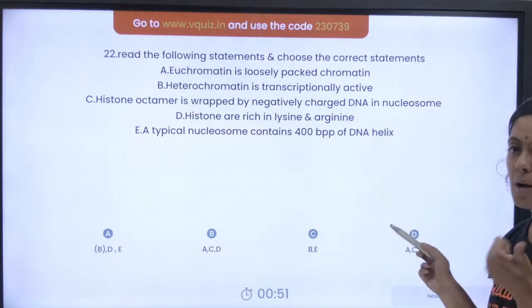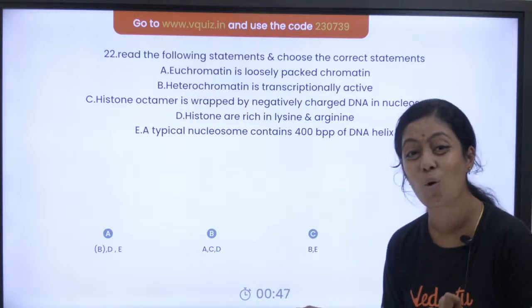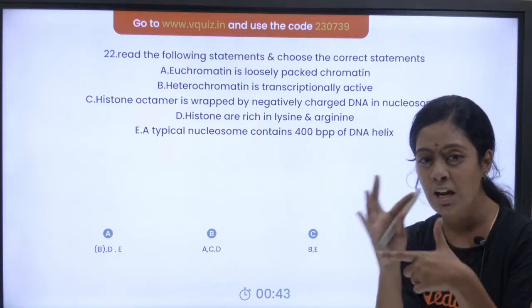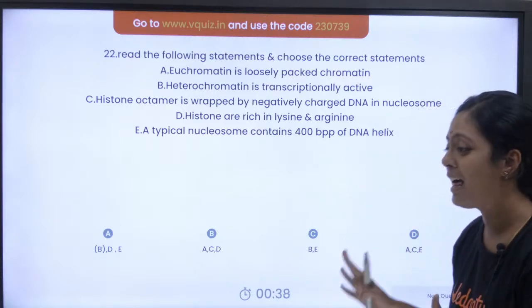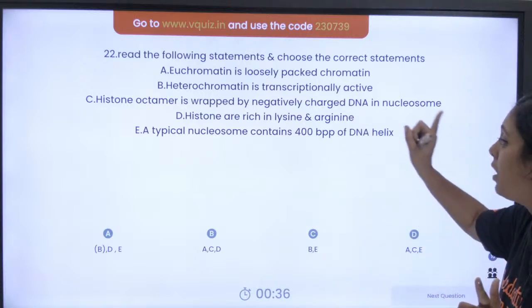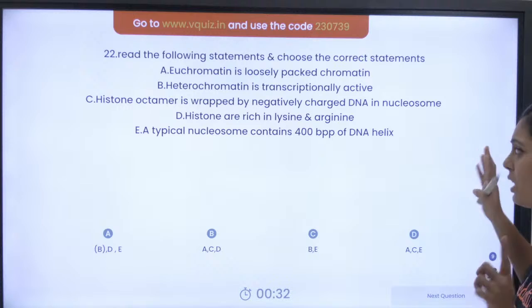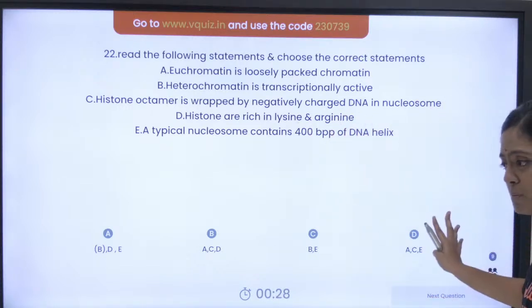Euchromatin is loosely packed. Absolutely correct, right? Heterochromatin is transcriptionally active. No, it is transcriptionally inactive. Heterochromatin is highly coiled, it takes up a lot of stain, and it is transcriptionally inactive. So B is wrong. Okay, histone octamer is wrapped by negatively charged DNA. That is absolutely correct. Histone is rich in lysine and arginine. That is also absolutely correct.